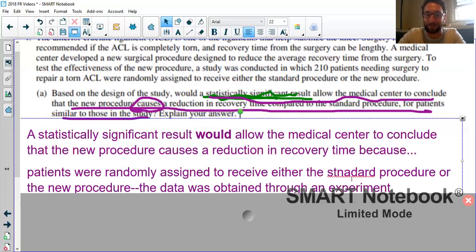Happens. So notice I didn't just say it's an experiment. I'm showing how do we know it was an experiment? Because there was a random assignment of treatments. Beyond that, I didn't just say there was random assignment of treatments, right? I wanted to add some context, what was randomly assigned.